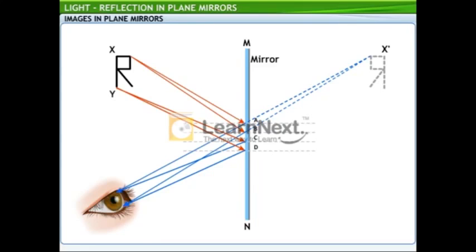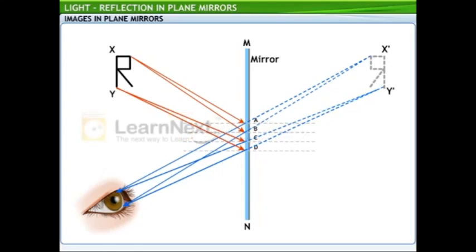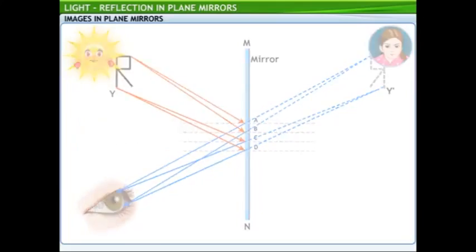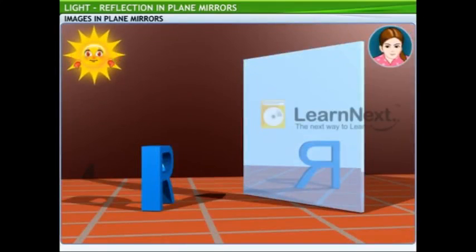Like the two reflected rays from A and B, the two reflected rays from C and D are divergent too, and when extended behind the mirror, meet at Y dash. Thus, Y dash is the image of point Y on the object. That's a lot of rays. Yes, it takes a large number of light rays to form a reflection of an object.